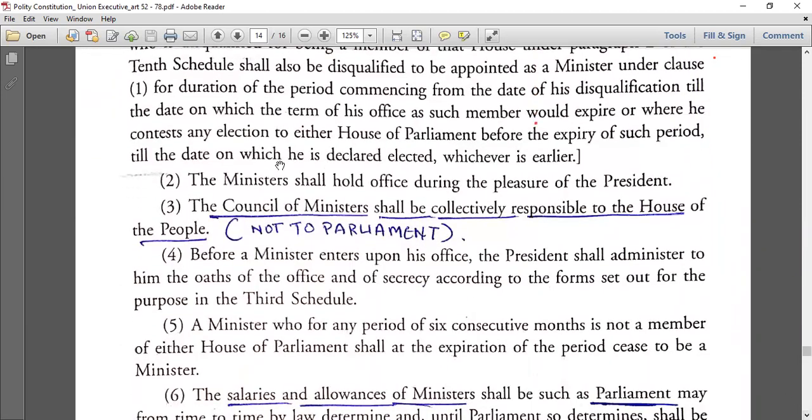Just the main change I'll tell you. The minister shall hold office during the pleasure of the President.